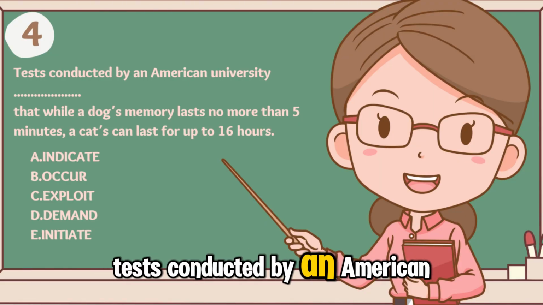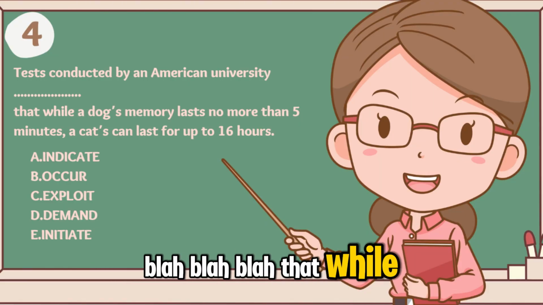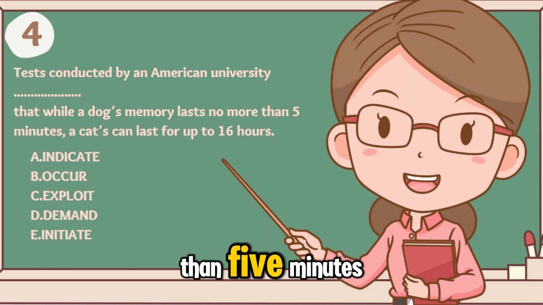Tests conducted by an American university. While a dog's memory lasts no more than 5 minutes, a cat's can last for up to 16 hours.